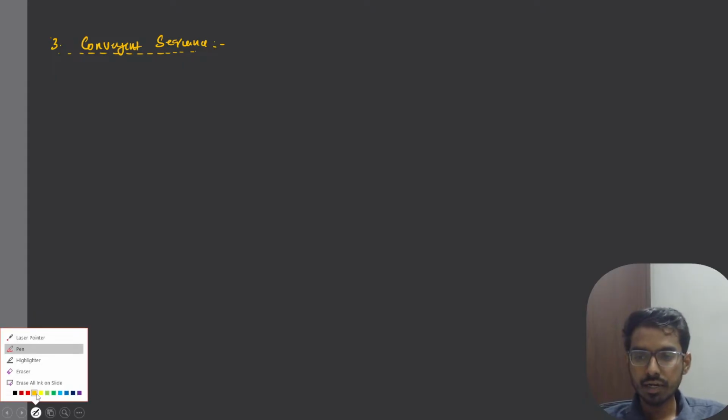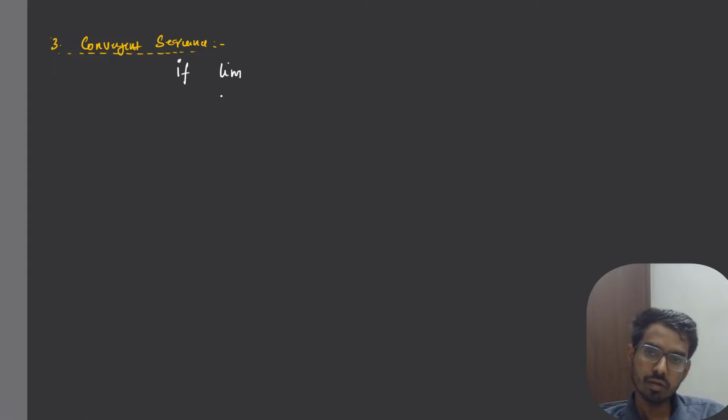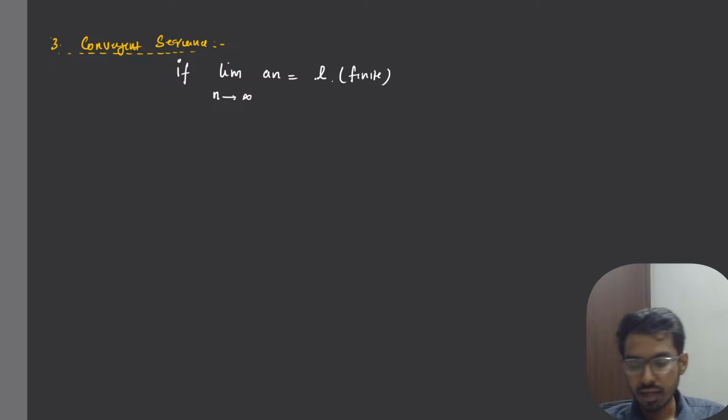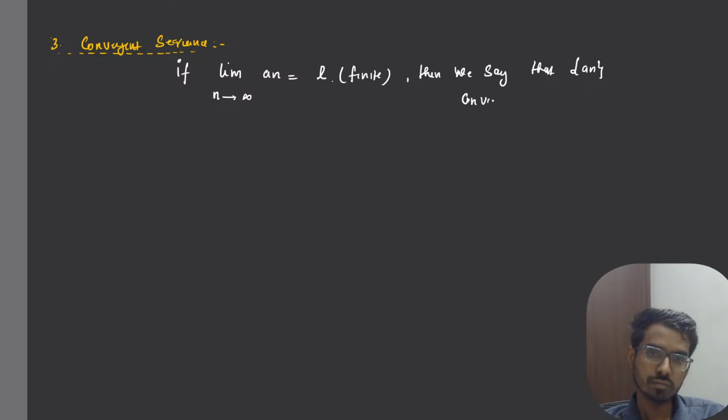See, if limit n tend to infinity a n is equal to L, right? And this L is finite. If we have a sequence an, if limit n tend to infinity, you just find the limit at infinity. If it is equal to some finite number L, then we say that the sequence an converges to that number L, right?